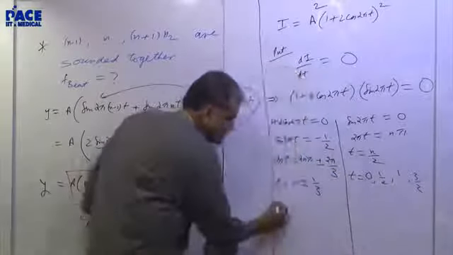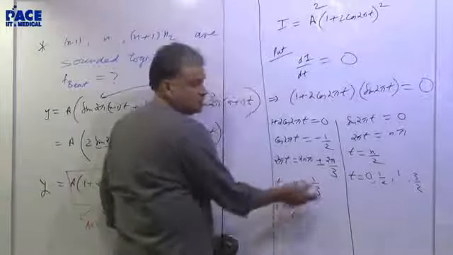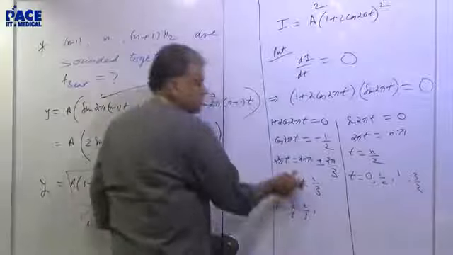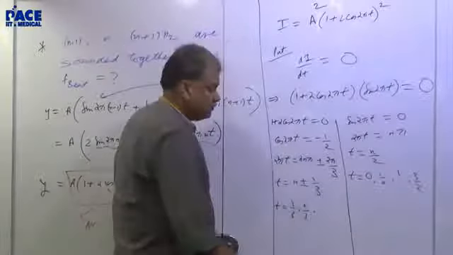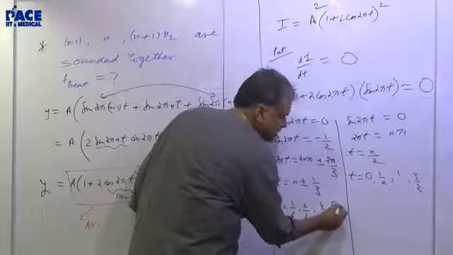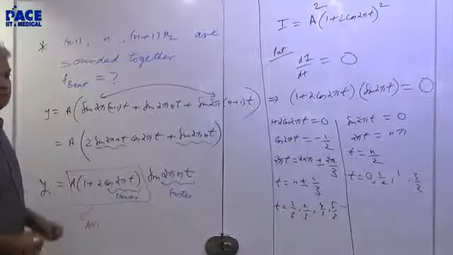Put 0, you get 1 by 3. Put 1, you get 1 minus 1 by 3, which is 2 by 3. Then 3 by 3 is not there, but 4 by 3 and 5 by 3 are; 6 by 3 is not, and so on.